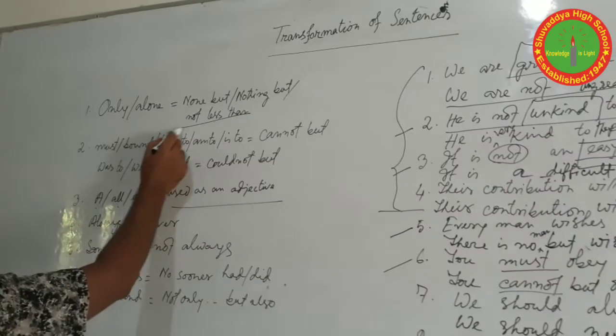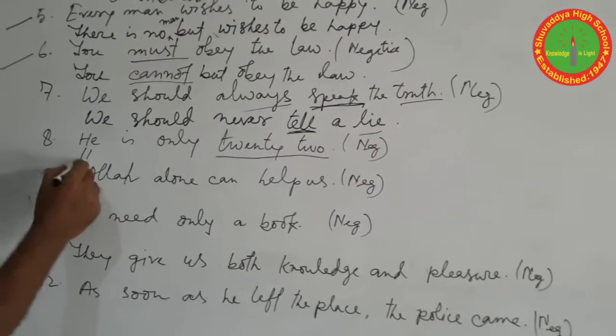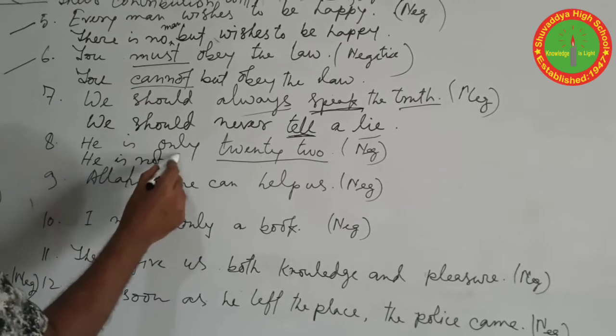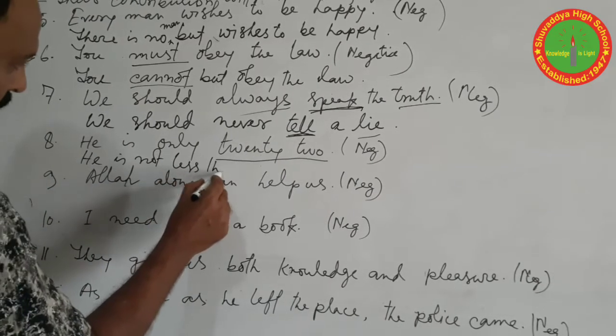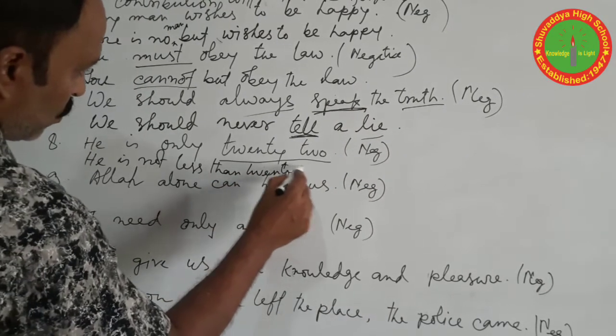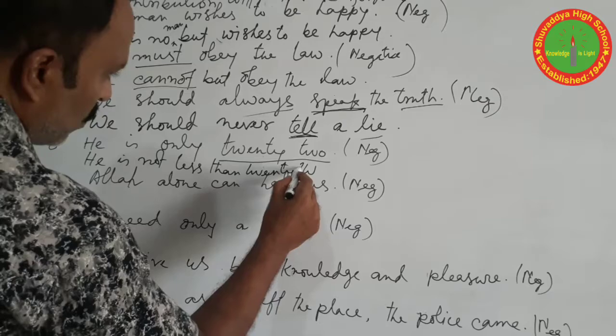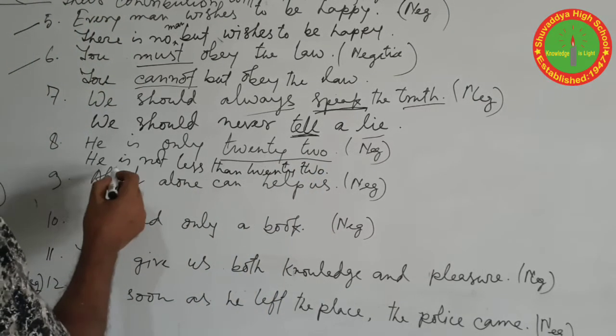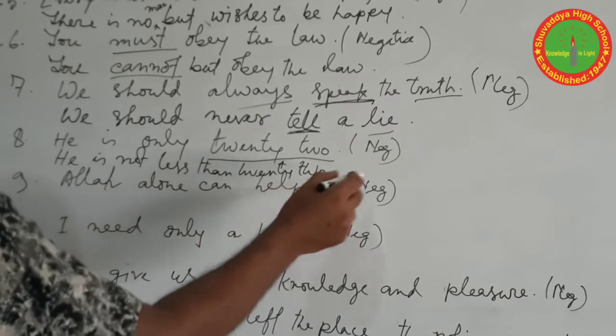Should be not less than. He is not less than 22. Or you can write also in this way, he is not more than 22. Okay.